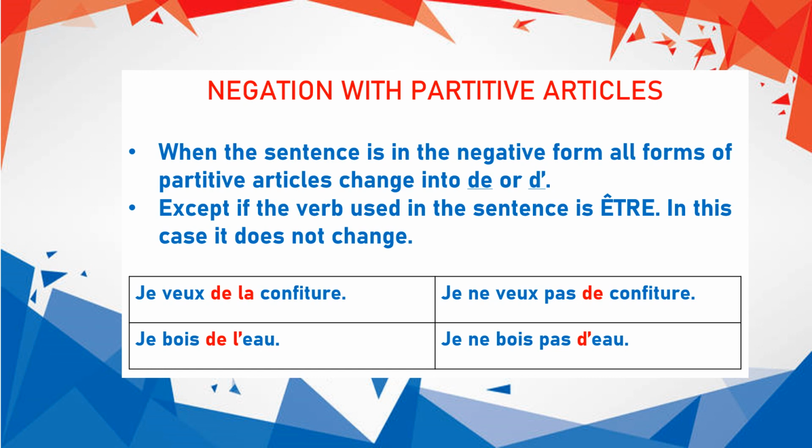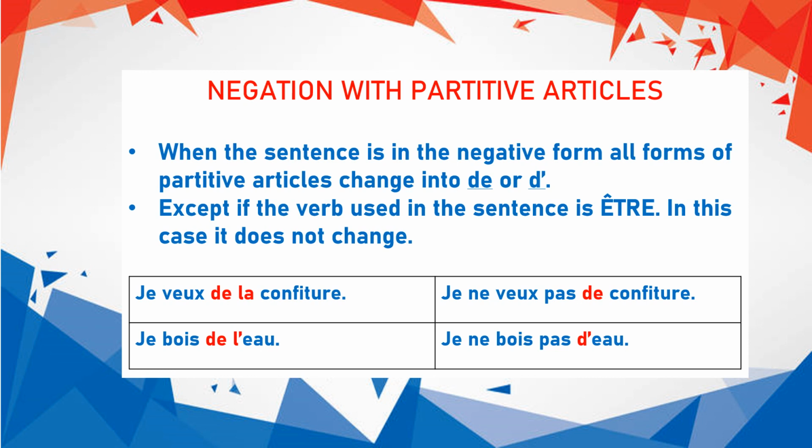For example, je veux de la confiture. I want some jam. When we negate the sentence, this de la changes into de. The combination will not be used and we'll only use the article. Je ne veux pas de confiture. I do not want some jam.